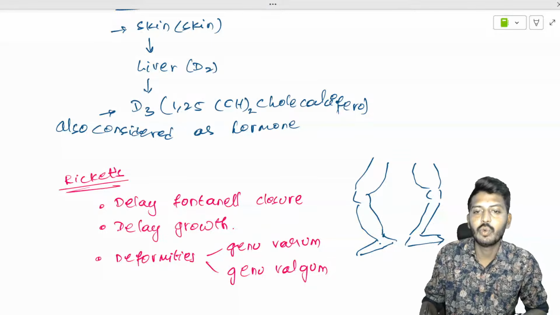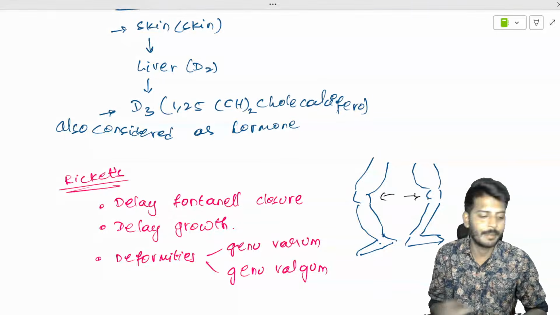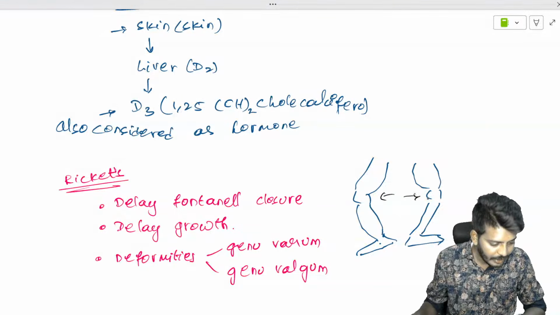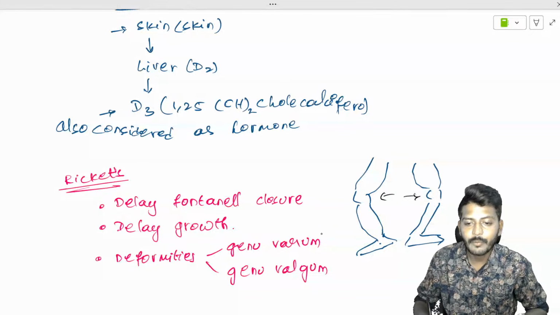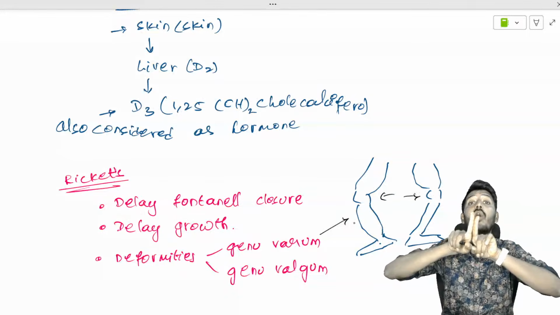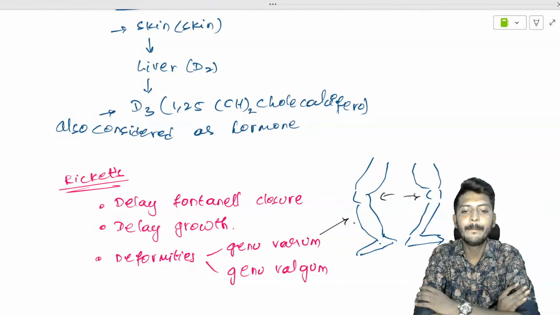In genu varum, the knee joint is going away from the center line. What is happening in varum? The joint is going away from the midline.